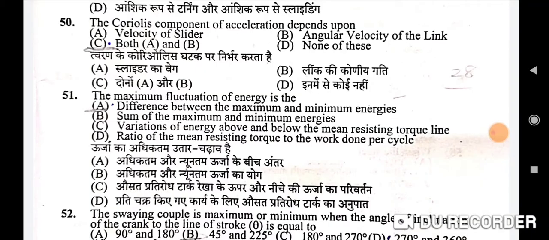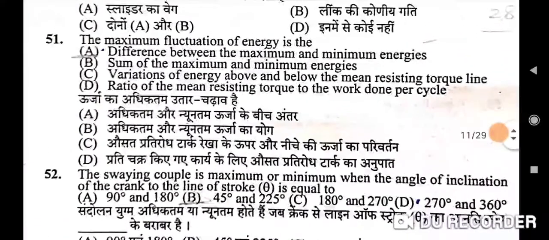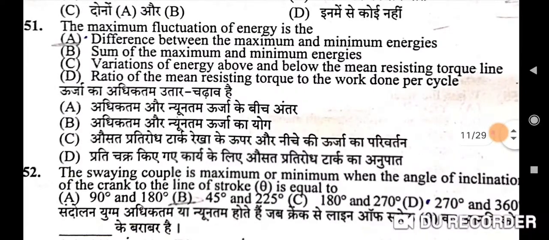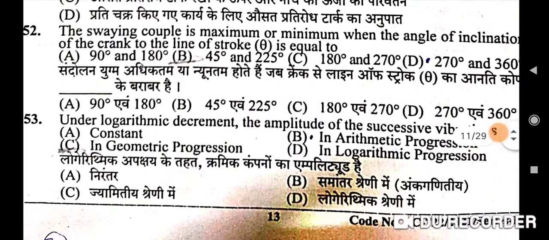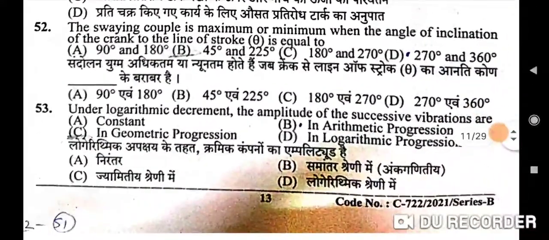Next question is the maximum fluctuation of energy is, the correct option is A, difference between the maximum and minimum energies. Next question is the swaying couple is maximum or minimum when the angle of inclination of the crank to the line of stroke theta is equal to. Correct option is B, 45 degree and 225 degree.